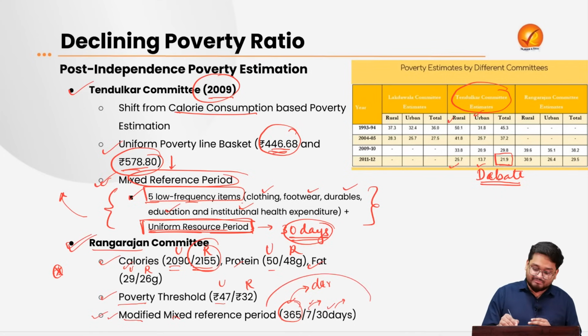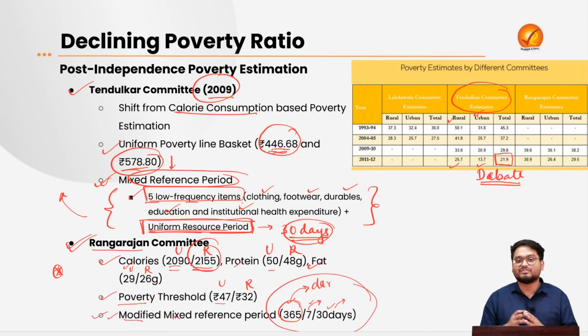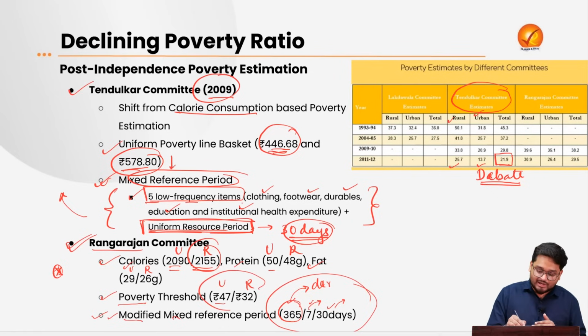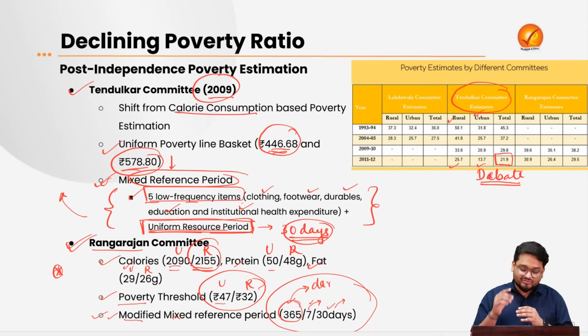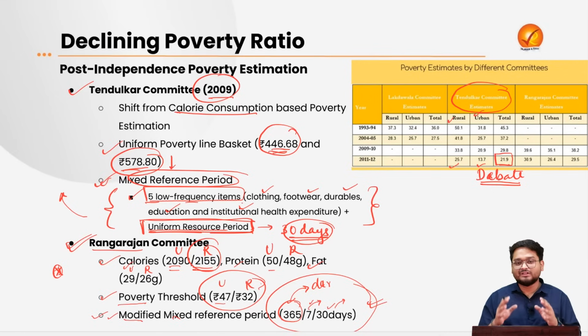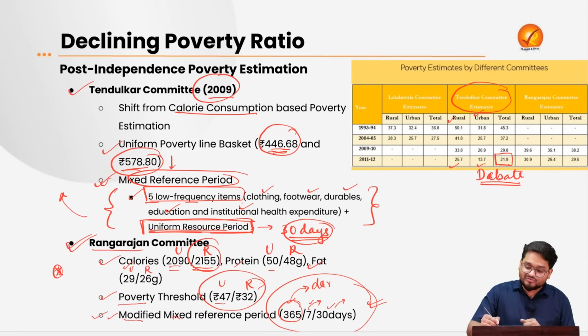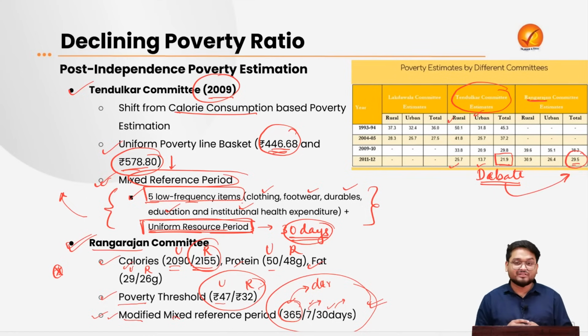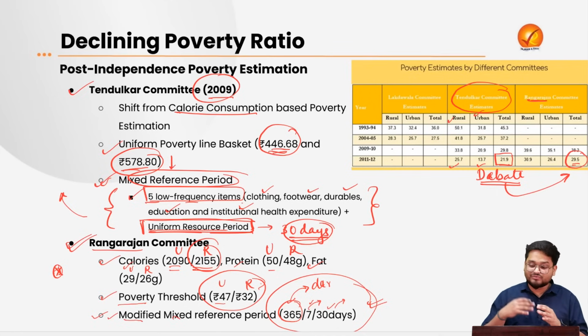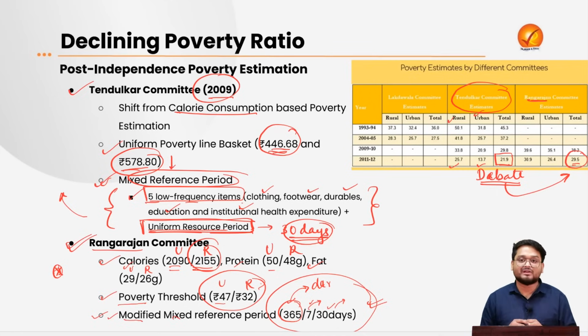So these were the modified mixed reference period, on which people were asked individually to arrive at this poverty line. Based on the answers that the surveys received, this poverty line was calculated. And based on the same, according to the Rangarajan group, the overall all India poverty level comes out much higher than what the Tendulkar committee suggested, at 29.5%. So we understand this was the main deviation from the Tendulkar committee recommendation.